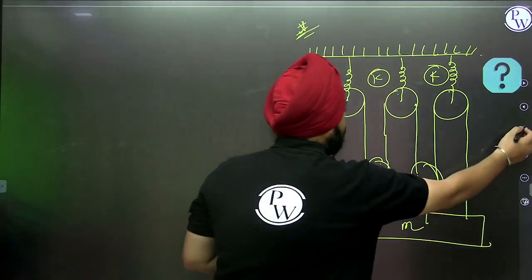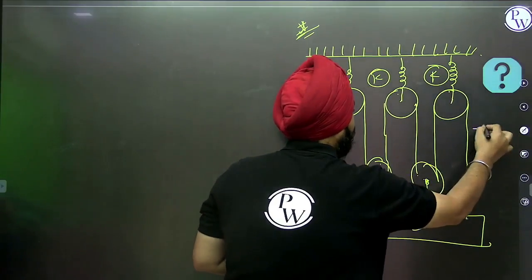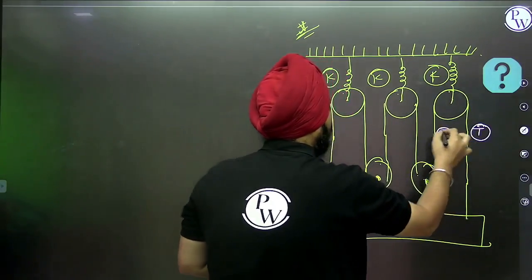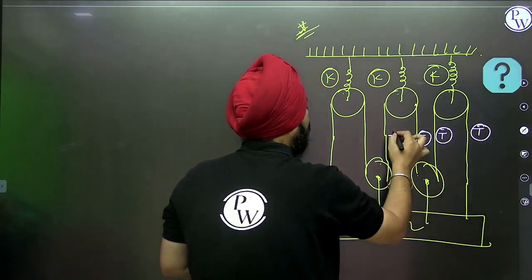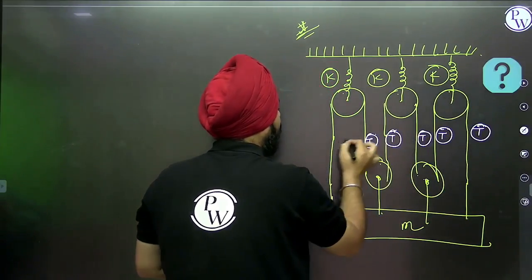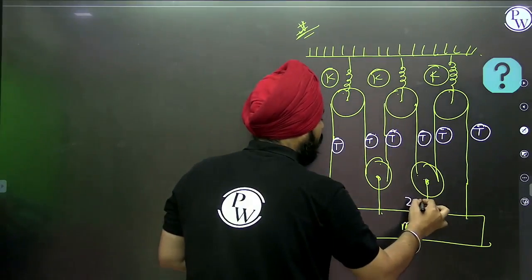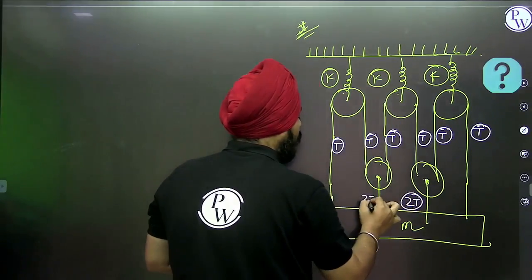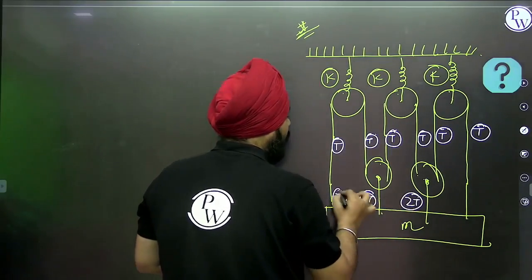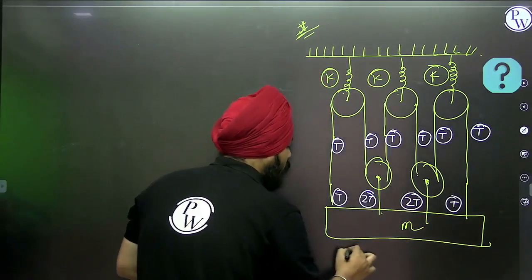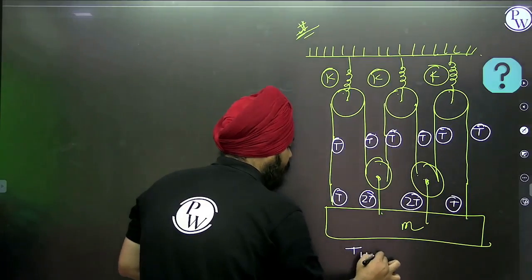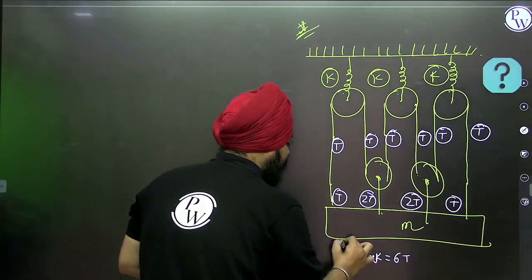Suppose here the tension is T, T, T, T, T, and T. Here we are having 2T, here we are having 2T, here we are having T, and here we are having T. The tension on the block is 6T.